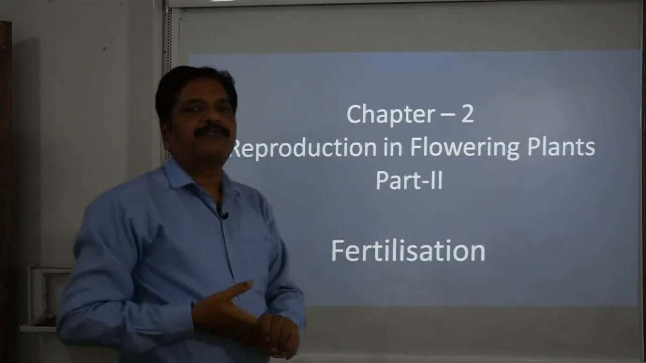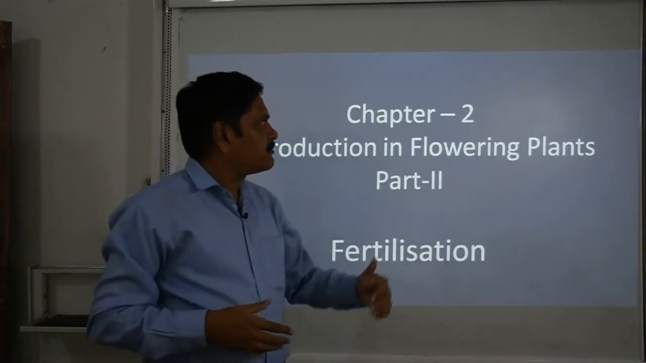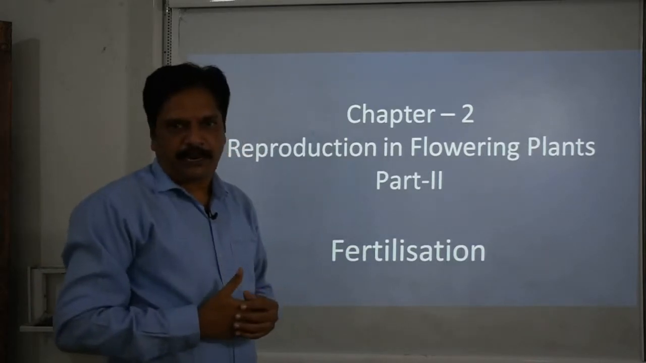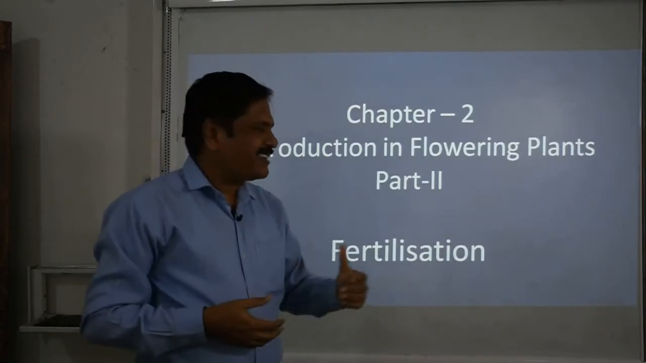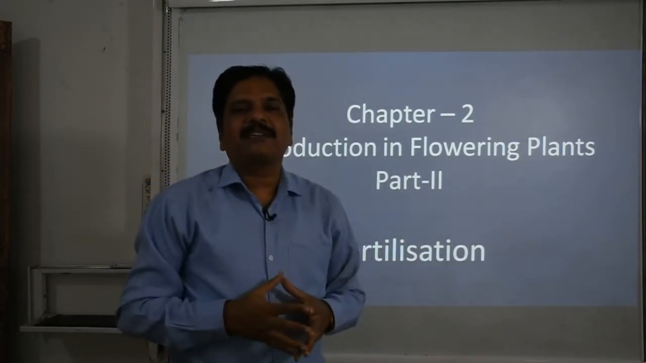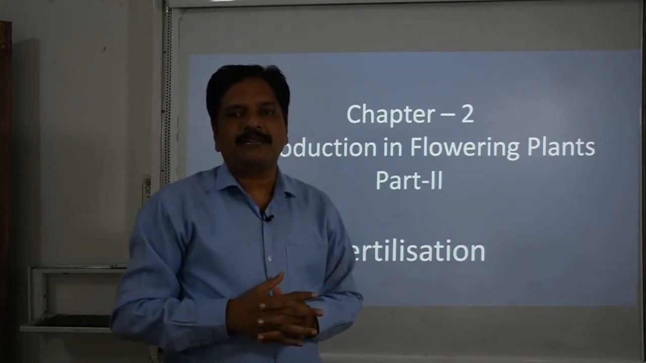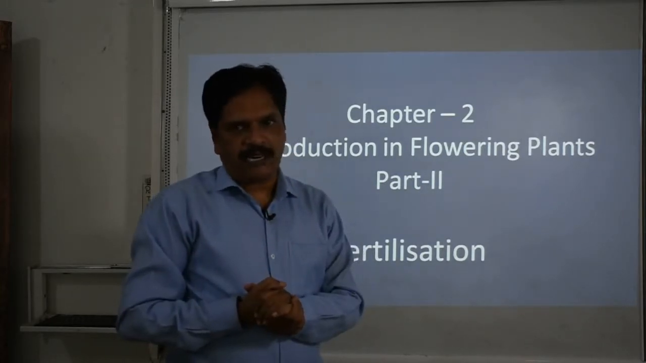As you know, we started with chapter 1 and then we took chapter number 2, and we divided this chapter number 2 into 3 parts. What is the chapter? Reproduction in flowering plants, and this is part 2. Why do we call it part 2? Because this chapter is divided into 3 parts: one, pre-fertilization events; second, fertilization; and third, post-fertilization events.